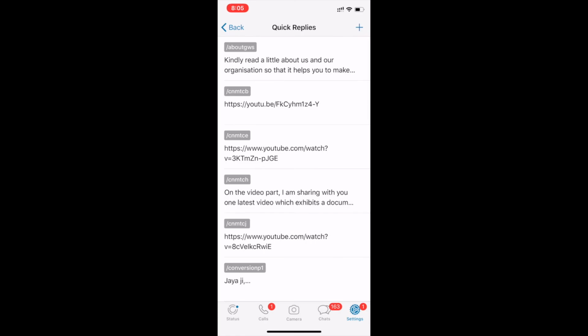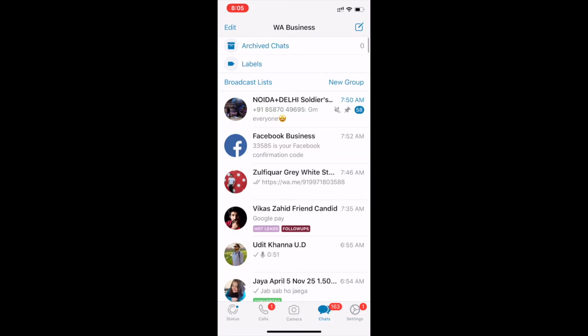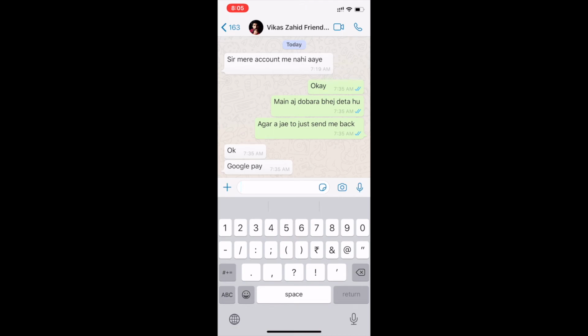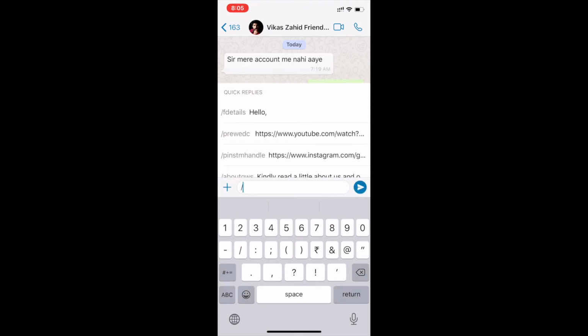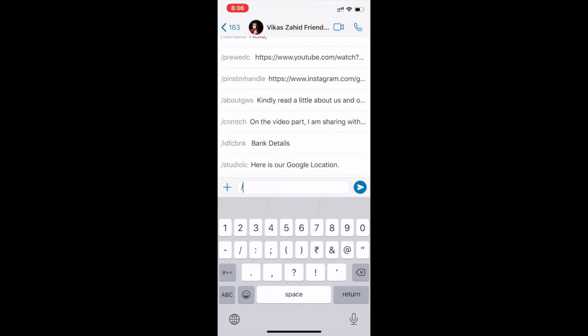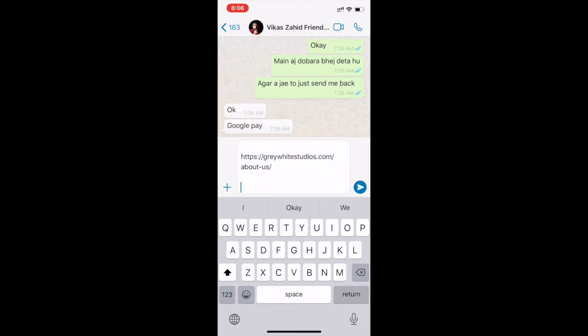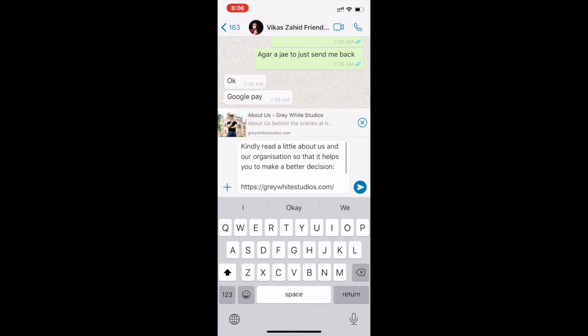And how does it work? What is the code? Code is simply about GWS. Now how does it work? Suppose I want to send Vikas the about us message. What I'll do, I'll just simply use this slash, and all my quick replies would come up, and I'll just type the short code of that about us, and you will see it comes up. See, and I just click on this and the message would go up. This is how easy it is.